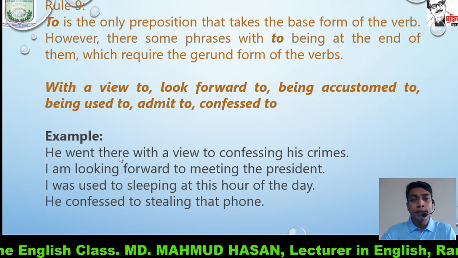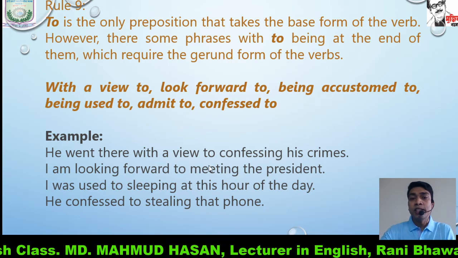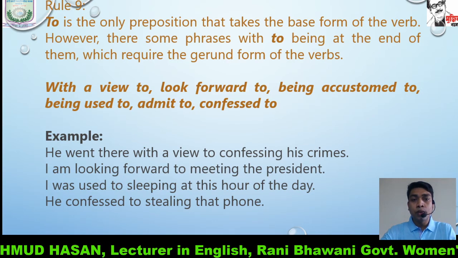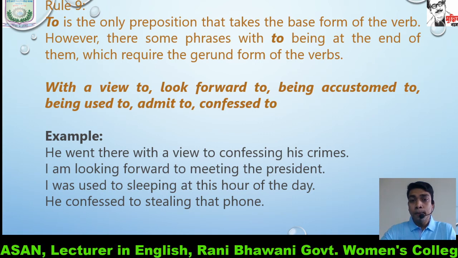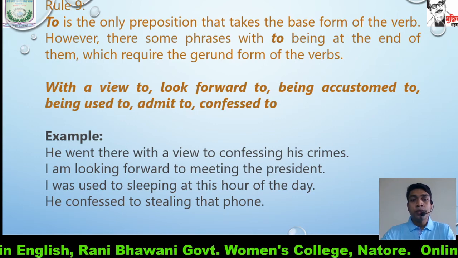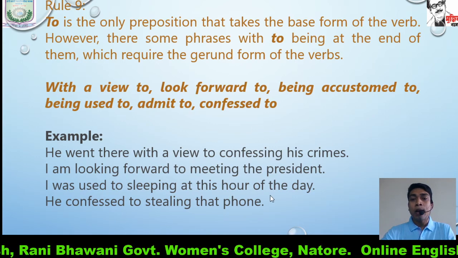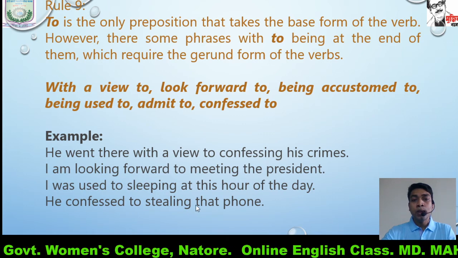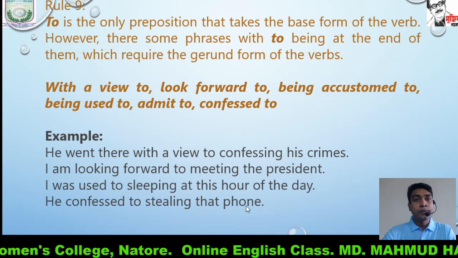He went there with a view to confessing his crimes. I'm looking forward to meeting the president. I was used to sleeping at this hour of the day. He confessed to stealing that phone.